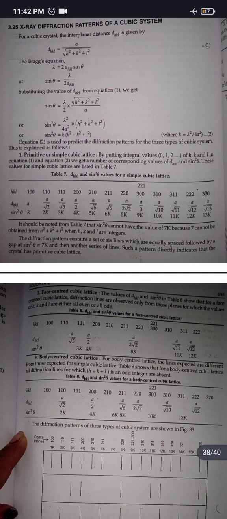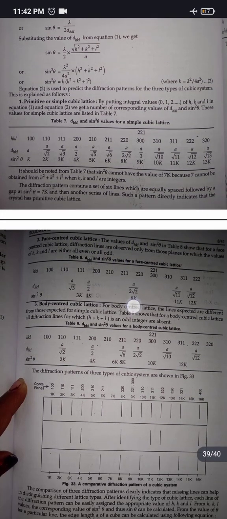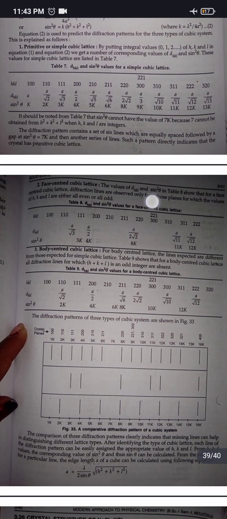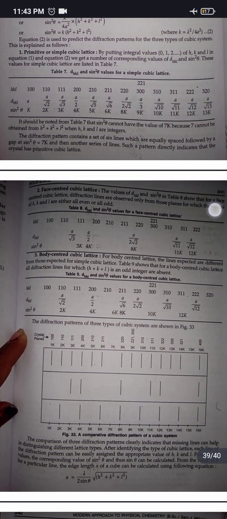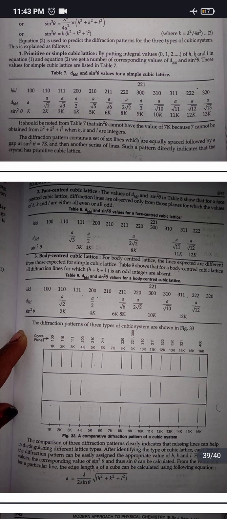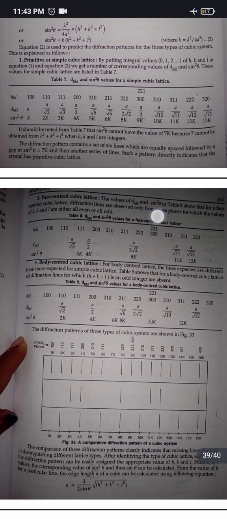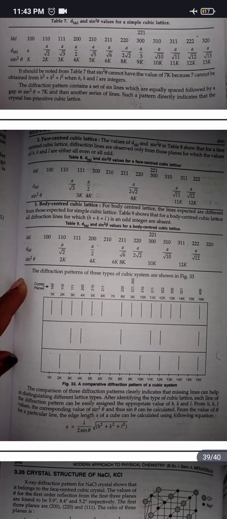Now second, face-centered cubic lattice. The values of d, hkl and sin square theta in table 8 show that for a face-centered cubic lattice, diffraction lines are observed only from those planes for which the values of h, k and l are either all even or all odd. Thirdly, body-centered cubic lattice.